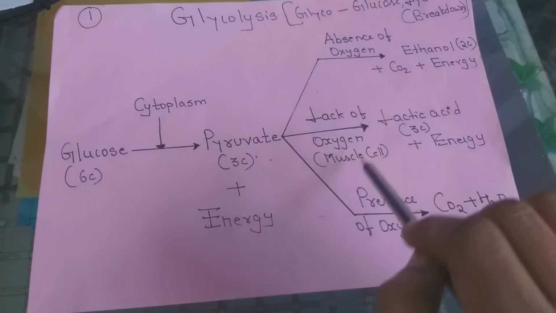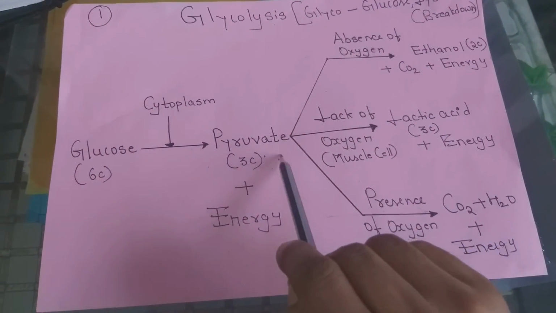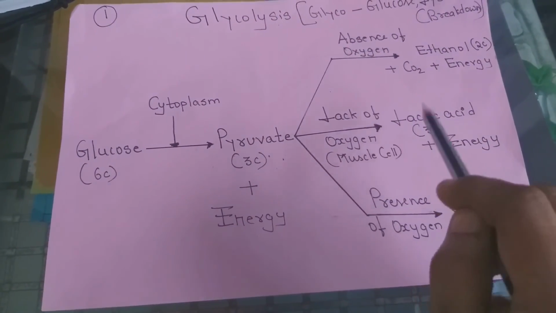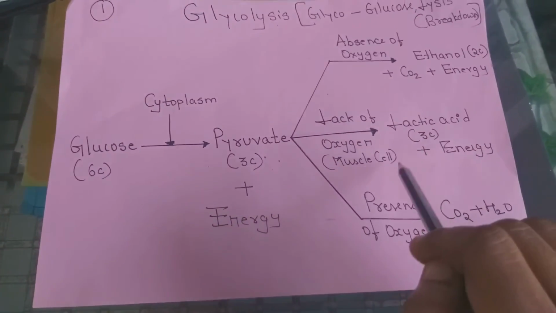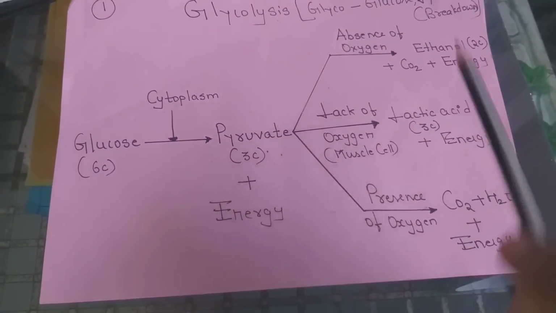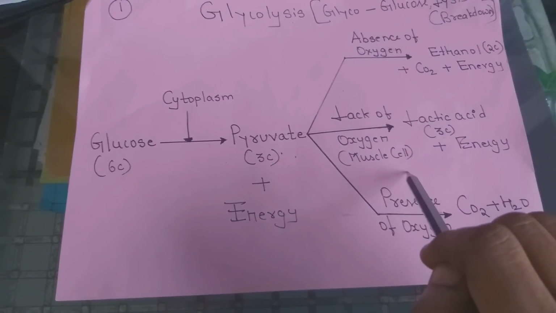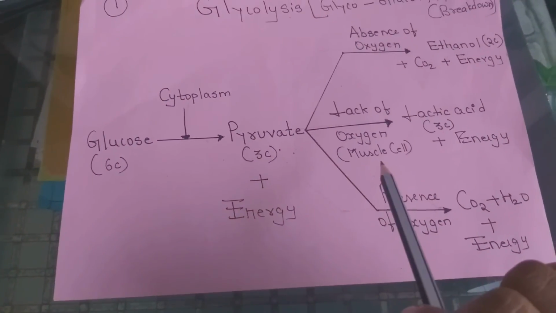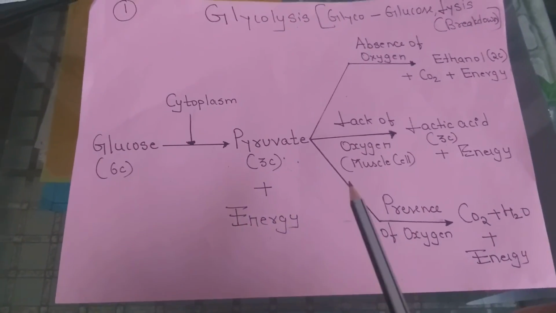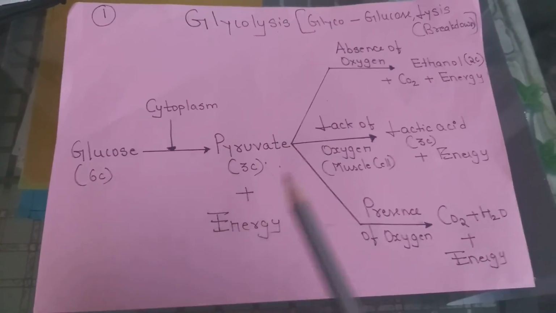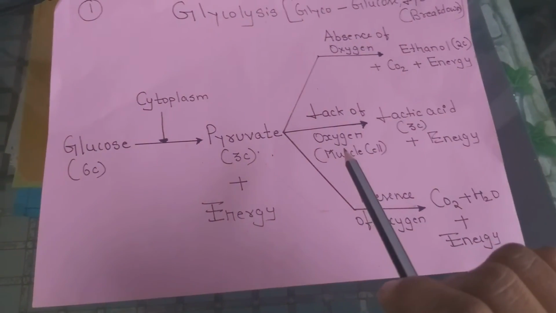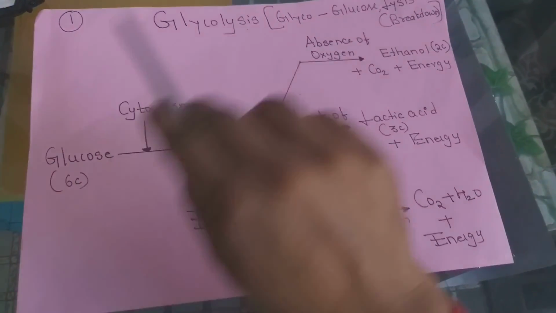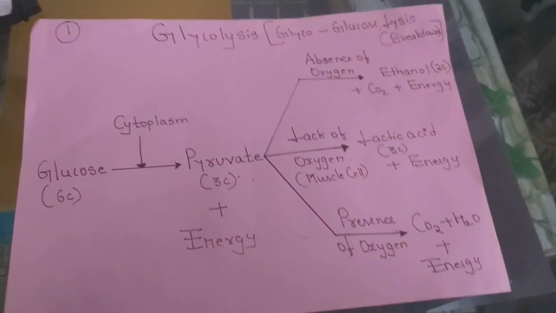Whereas in the lack of oxygen, the pyruvate gets converted into lactic acid, a 3-carbon compound, with the release of energy. This takes place in the muscle cell, and the experience is in the form of cramps. This is experienced when we sit in one particular position for a longer duration of time. So this shows the splitting up of glucose.